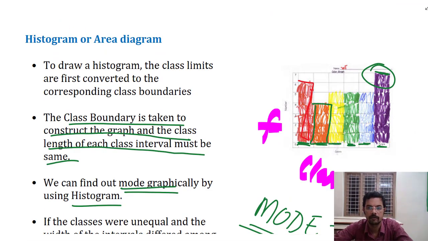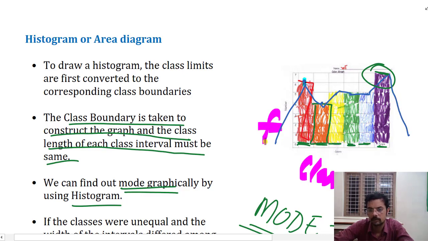Suppose we connect the centers of these points, the center of the height of the histogram for each bar, using straight lines like this, and then connect it to the previous imaginary class and the next class. What we get here is a closed figure formed of different line segments. So we call it a polygon, or a frequency polygon. Now instead of straight lines, if we draw using a freehand curve, then we can call it a frequency curve.